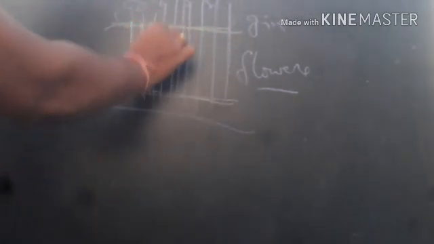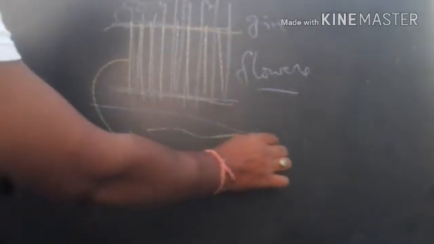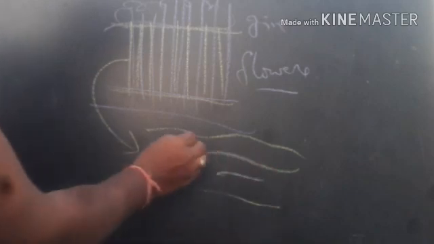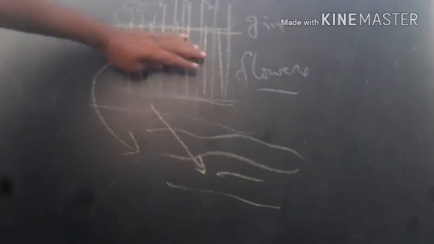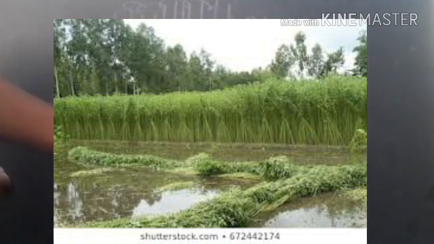These stems which are harvested will be soaked in water for a few days, approximately 2-3 weeks. When they soak these stems in water for 2-3 weeks, guess what happens?